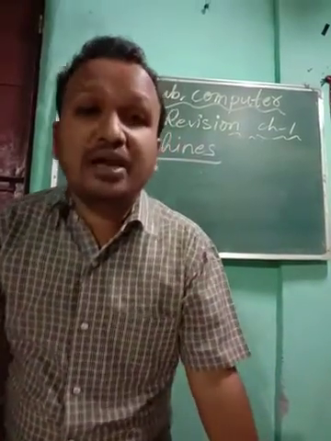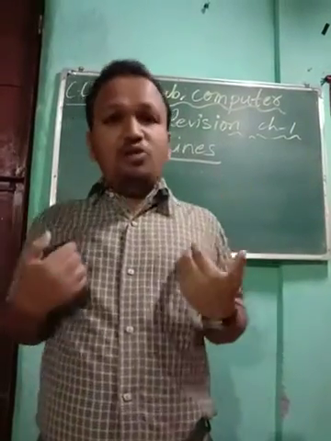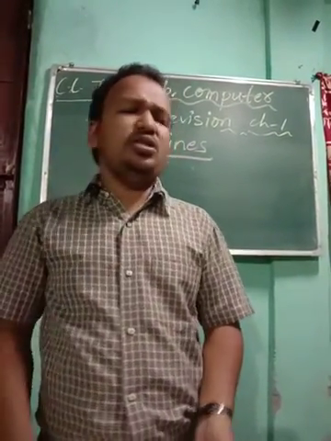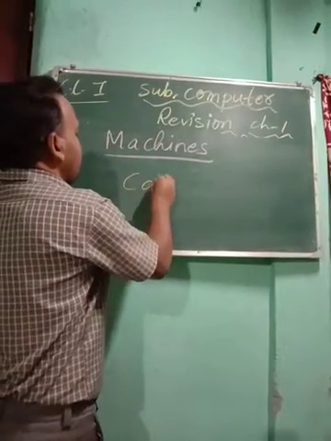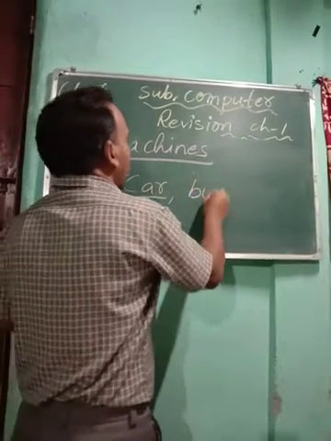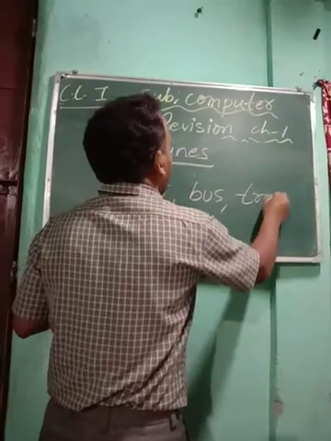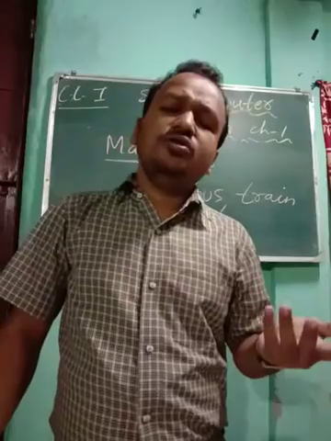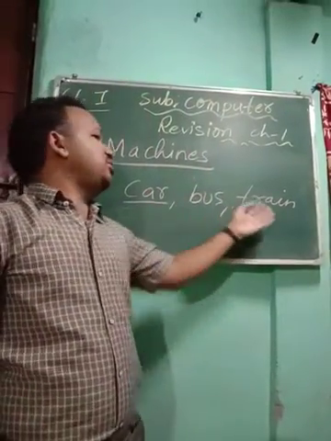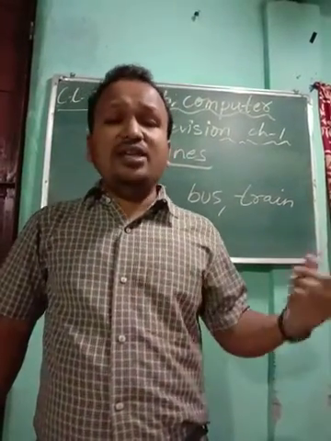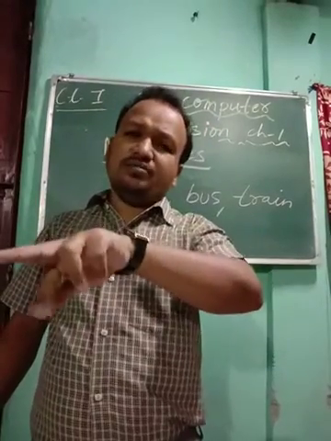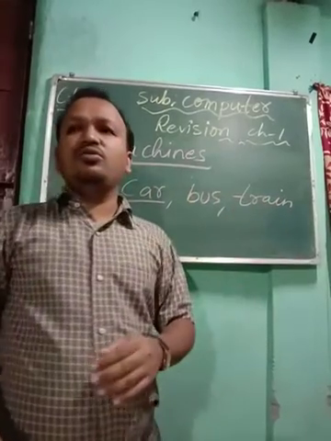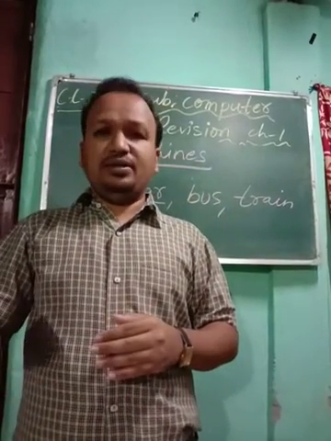So machines are made by humans. Human means we all are human beings. It is made by us. Machine works very fast. You see, today if you have to go anywhere, you are traveling in a car, or you are going in a bus, or you are going in a train, or you are taking a flight. So you see, these all, car, bus, train, are machines. And when you are going, if you walk, it will take a long time. If you go in car, bus or train, you can go very quickly.